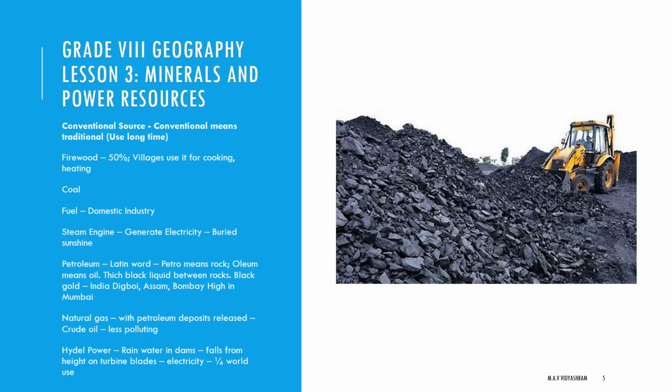One-fourth of the world's electricity is produced by hydropower. This is called hydroelectricity. The water discharged after generating electricity is used for irrigation.